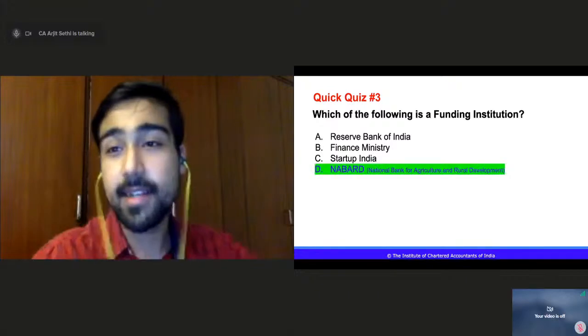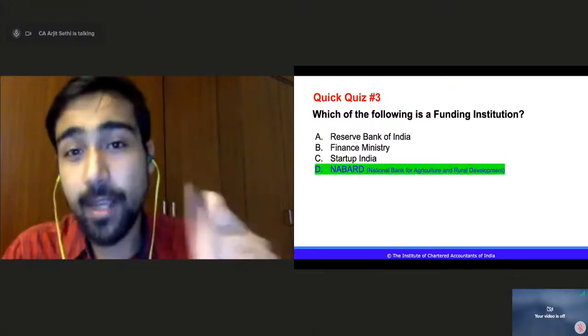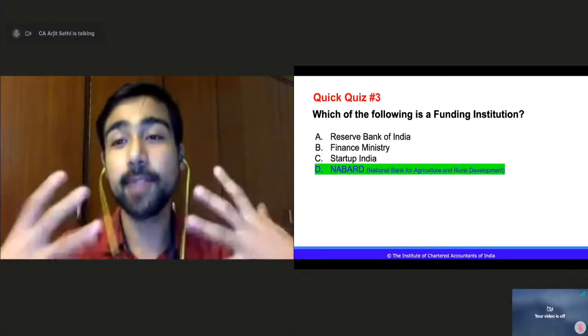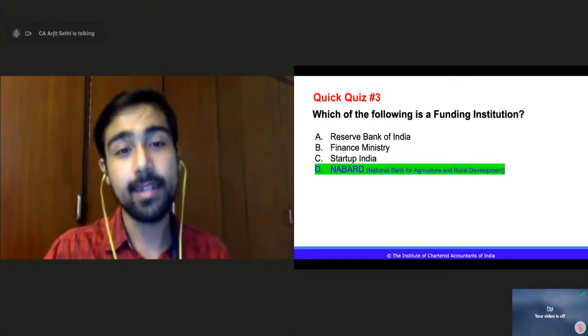Okay, the correct answer is NABARD. Which of the following is a funding institution? NABARD is a funding institution. It gives out money to the agriculture businesses, right?